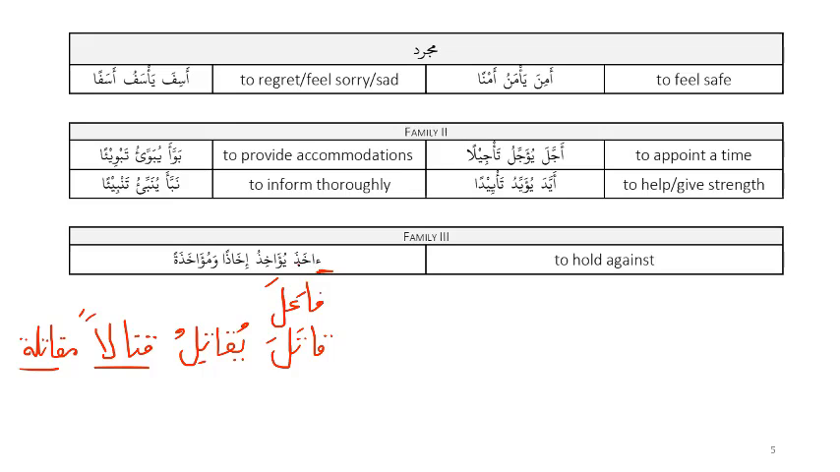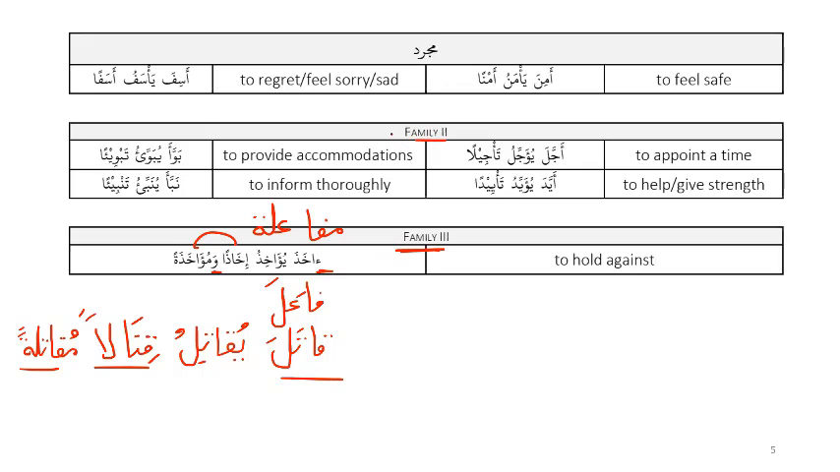So this is akhaza, like qatala. Then we have yu'akhizu, sort of like yuqatilu, and ikhazan, like qitalan. Wa means this is the second masdar, so there are two masdars, ikhazan and mu'akhazatan. So mu'akhazatan is like muqatalatan. All right, we call this bab mufa'ala. Okay, this is bab mufa'ala, that's family 3.